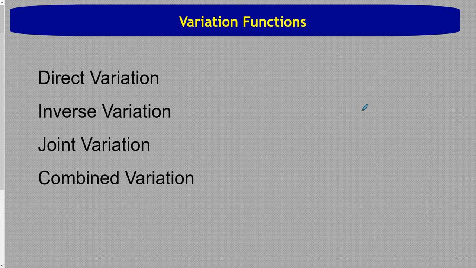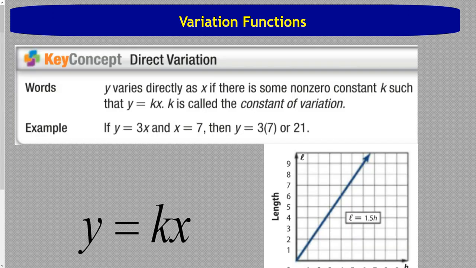Today we're going to talk about some different types of what are called variation functions. Some of these you may be familiar with, others you may not be. I assume most of the vocab will at least be new. It's kind of a shorter lesson today, and then we'll get you started on the homework. So the four types of functions we're going to talk about are direct variation, indirect variation, or inverse variation, joint variation, and combined variation. So let's start with direct variation.